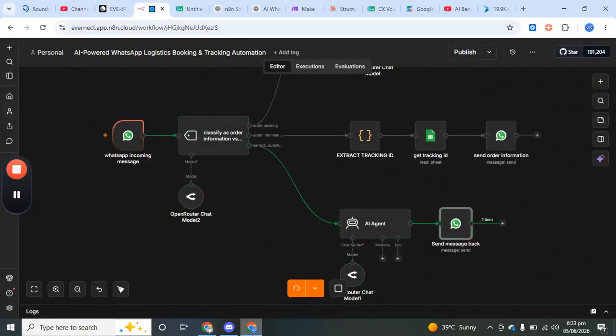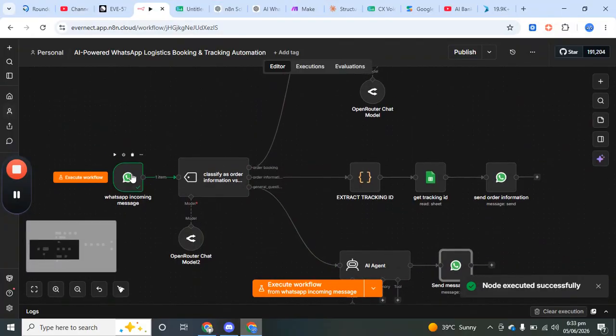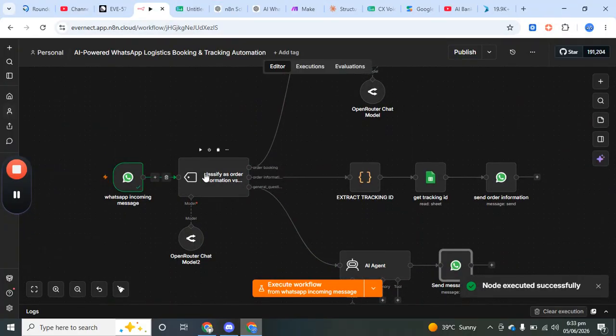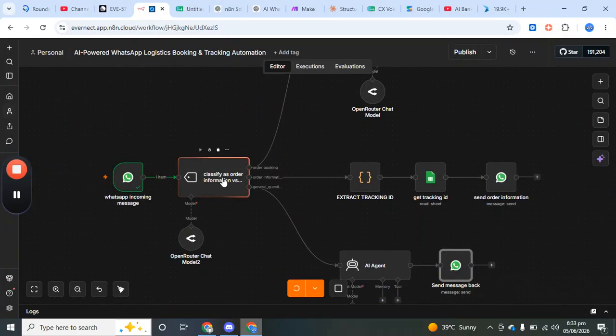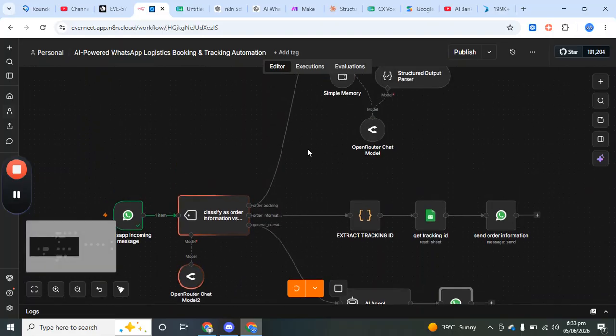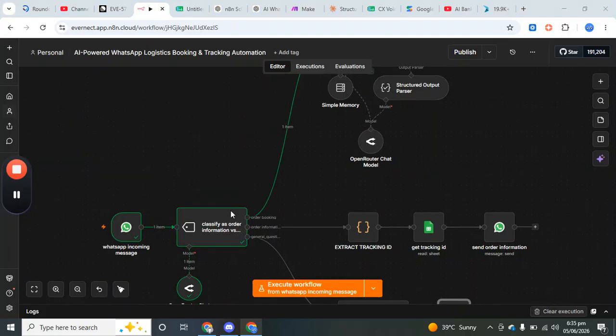So let's see what's happening. Now it gets the reply, and now AI will again classify it as order booking, order information, or general question. So it's an order booking intent, so it will go to this branch. And okay, now it classified as booking intent.